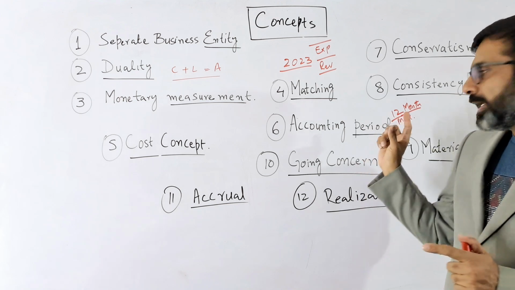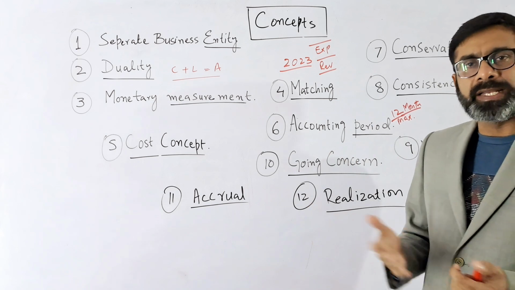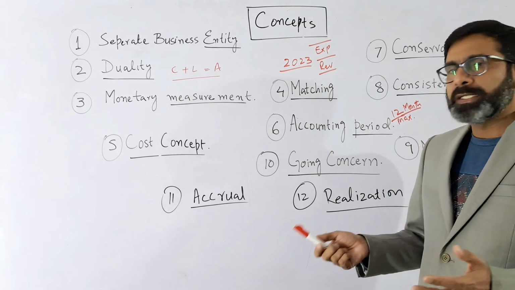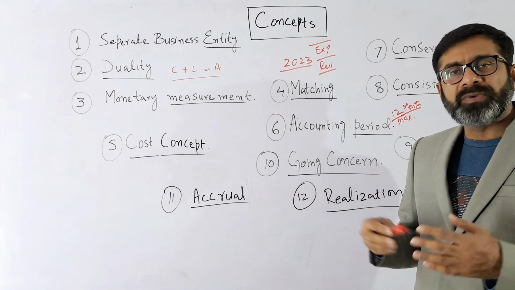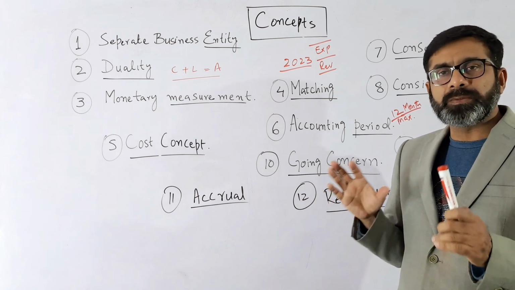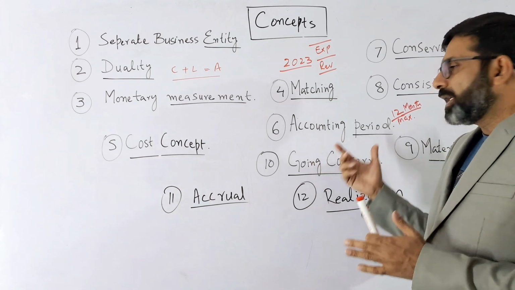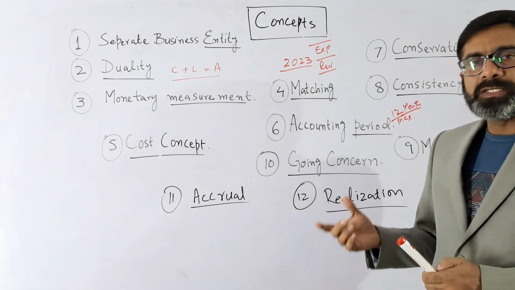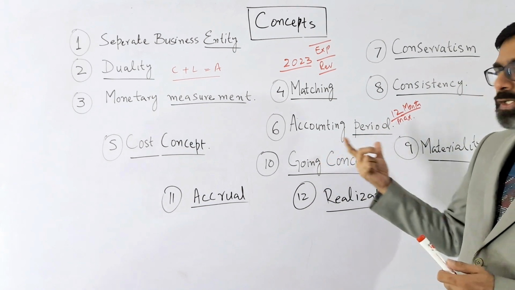Normally that period is 12 months, but it cannot be more than 12 months. It can be 6 months, when internal financial statements are prepared. It can be 3 months, even monthly statements or daily statements can be prepared. But the general time period followed by companies or businesses is 12 months. So accounting period is the 12-month period.